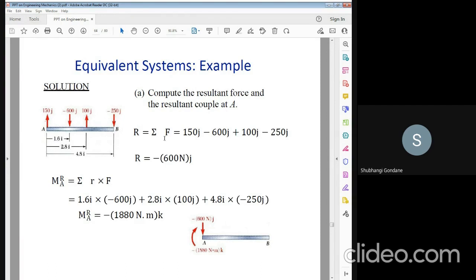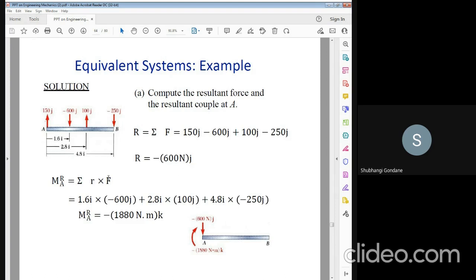So R is equal to the summation of forces. Summation of forces means you have to add all these forces, that is 150 j minus 600 j plus 100 j minus 250 j. The resultant is minus 600 Newton j.